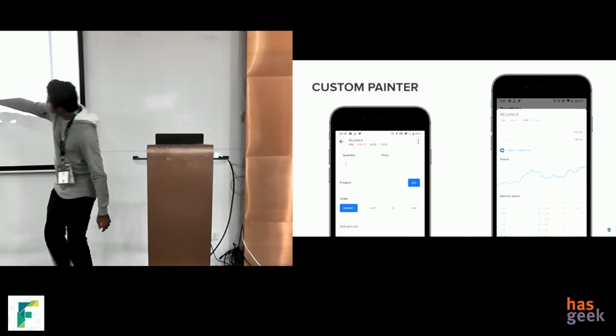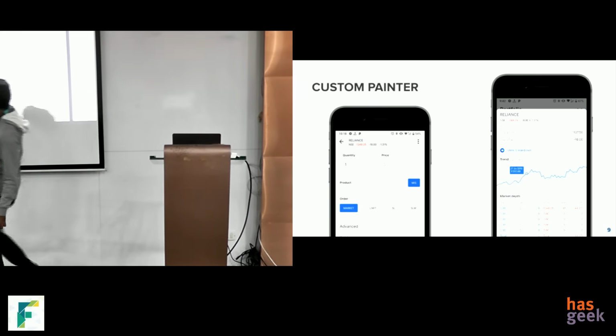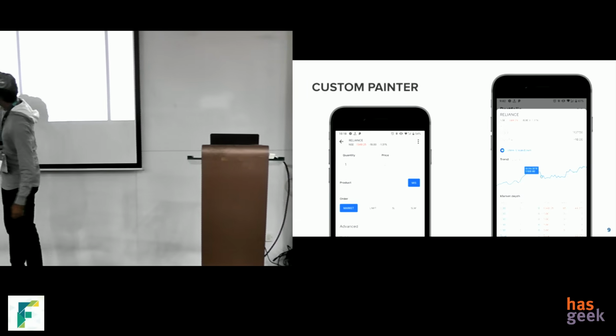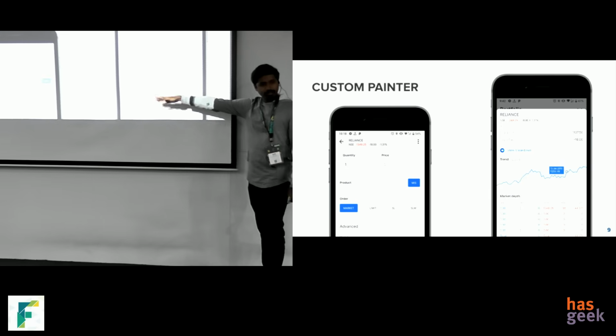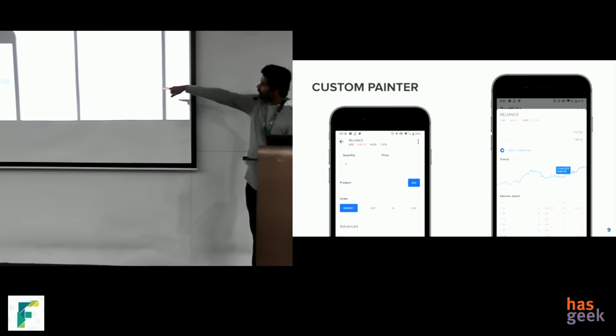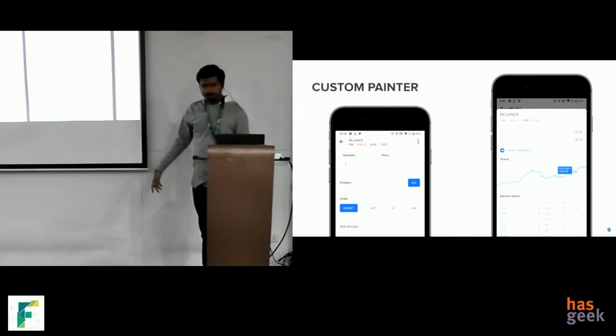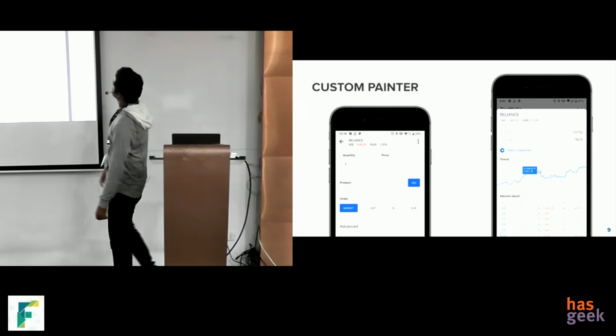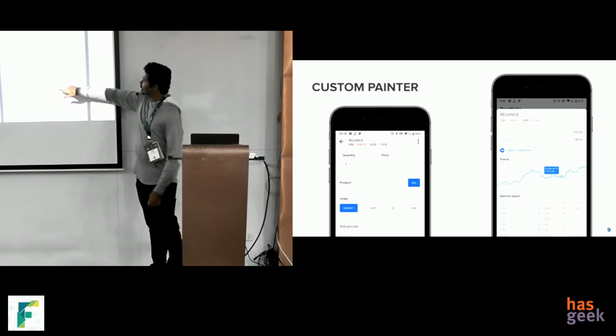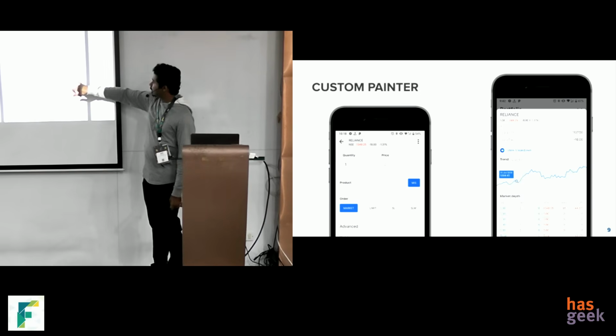On the left side, I don't know if it's clear, you can see the price field and these tags like SL, SLM, they have some sort of fence on top of it. It basically means they are disabled, but we were able to do that with the custom painter and with some maths. You guys remember y equals mx plus c? It's a line equation.